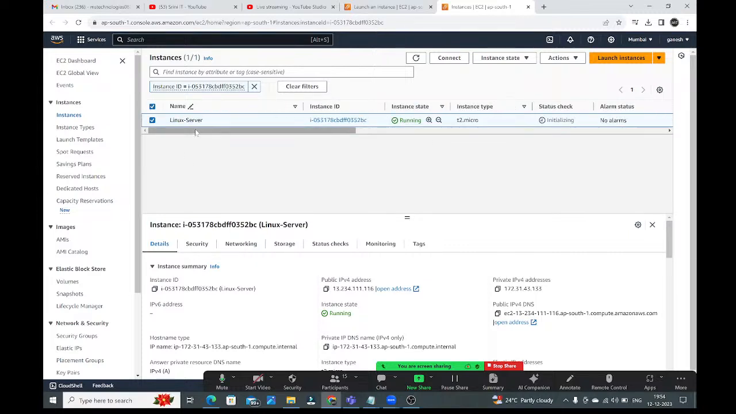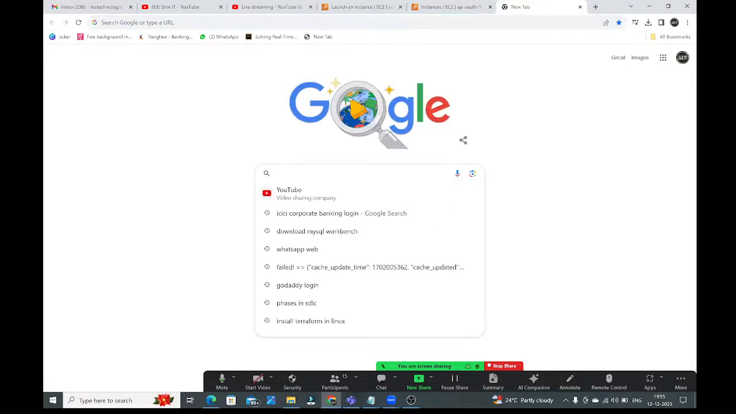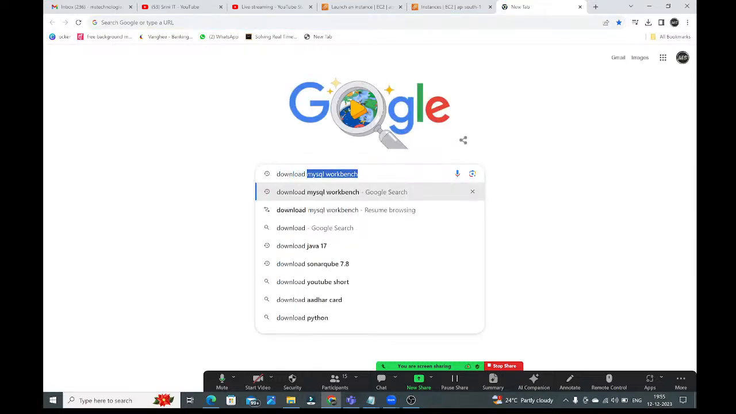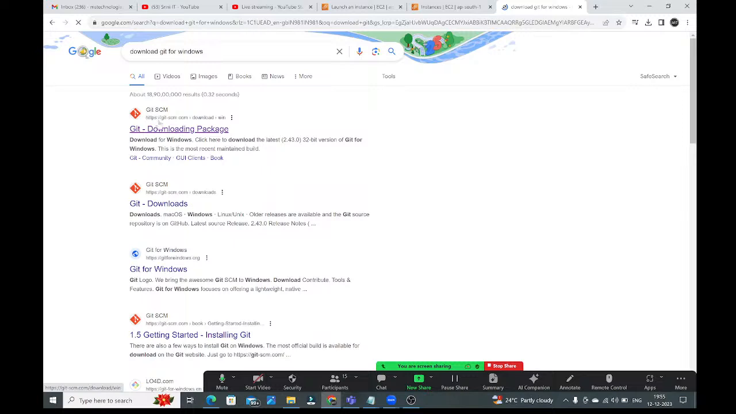Very good. So now I want to connect to this EC2 instance using Git Bash. If you want to connect using Git Bash, what do you need to do? First, you need to download and install Git Bash on your system. So open the browser and just type download Git Bash. Download Git for Windows. Git-scm.com is the official website of Git. Click on this Git download package.